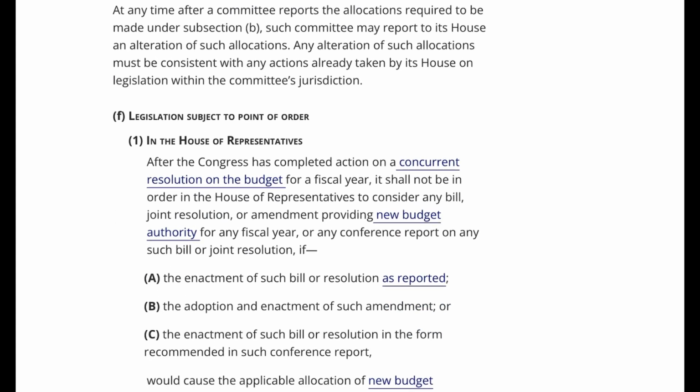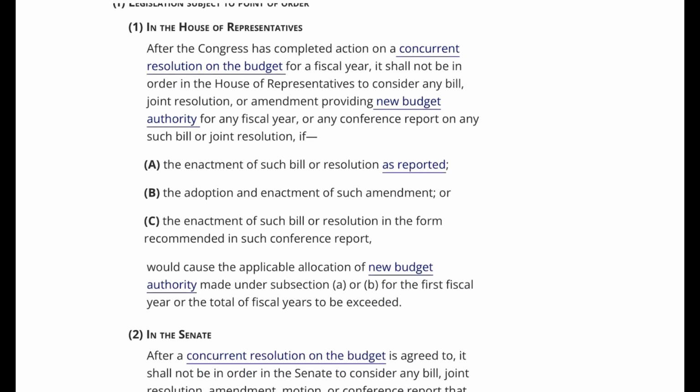1. In the House of Representatives, after the Congress has completed action on a concurrent resolution on the budget for a fiscal year, it shall not be in order in the House of Representatives to consider any bill, joint resolution, or amendment providing new budget authority for any fiscal year, or any conference report on any such bill or joint resolution, if A. The enactment of such bill or resolution as reported, B. The adoption and enactment of such amendment, or C. The enactment of such bill or resolution in the form recommended in such conference report, would cause the applicable allocation of new budget authority made under subsection A or B for the first fiscal year or the total of fiscal years to be exceeded.